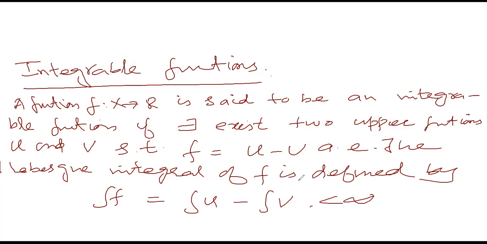choice of the representation of an integrable function, because the integrable function f may have two representations as a difference of two upper functions. So suppose f is equal to u1 minus v1, and the same f is equal to u2 minus v2.